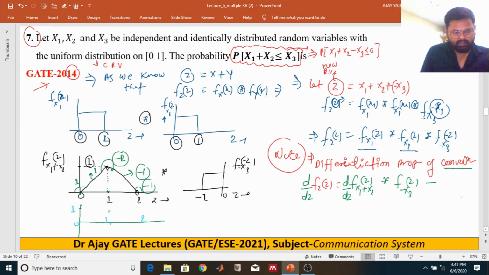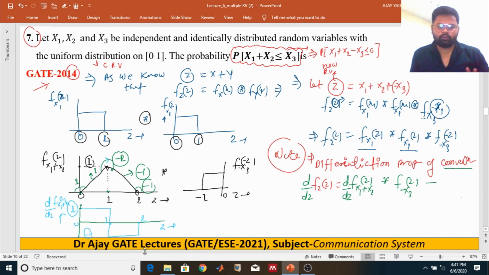At this instant the slope changes by minus 2, so the step change is minus 2. That means over here it goes minus 1, then the step change is minus 1 minus 1, it will be 2. And this one will be 1 minus 1, right? So this is the differentiation of the random variable x1 plus x2 of z.